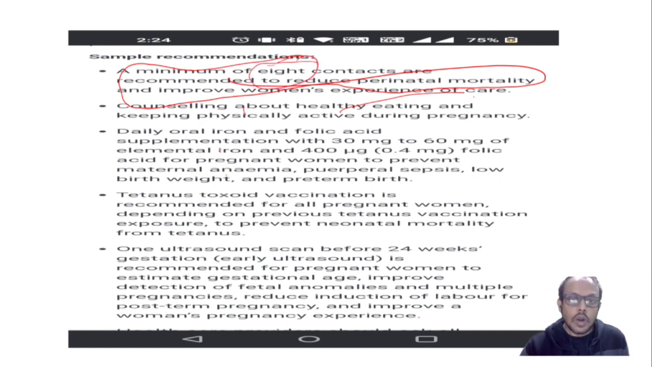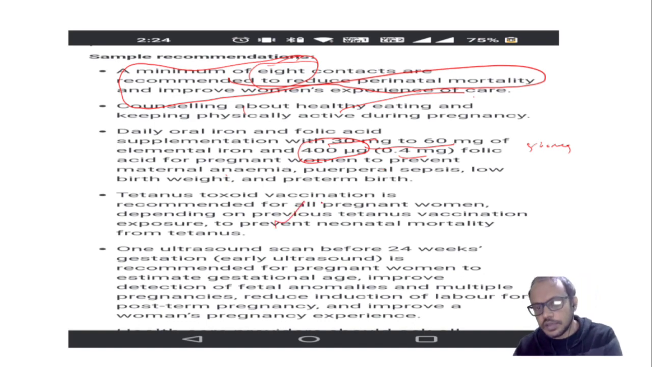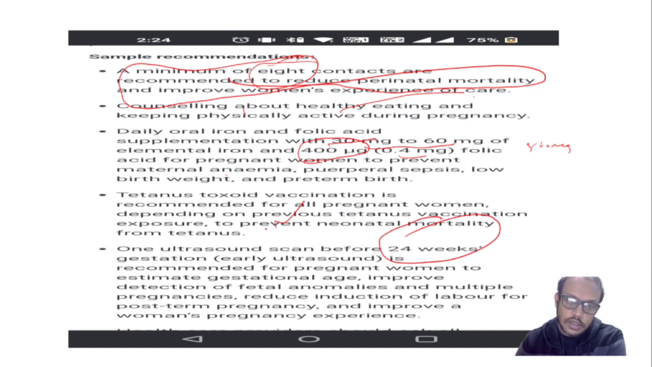Okay, counseling about healthy eating and keeping physically fit, and iron folic acid is also there. Here folic acid 400 microgram, in our program 500 microgram is given in national programs. Here it is 0.4 mg or 400 microgram. Okay, 30 to 60 milligram iron should be given. Elemental iron will be given. TT vaccine is same here. And ultrasound is also recommended here before 24 weeks.